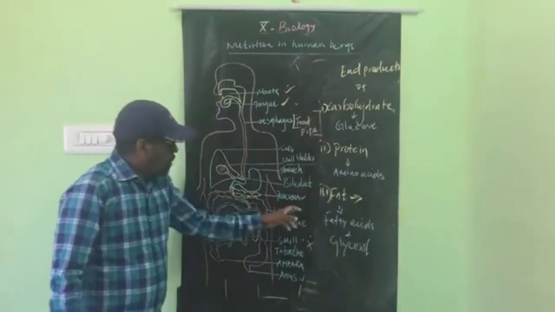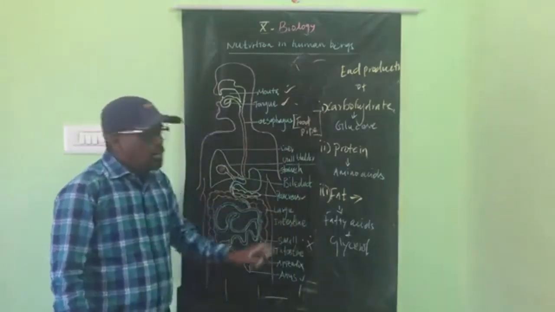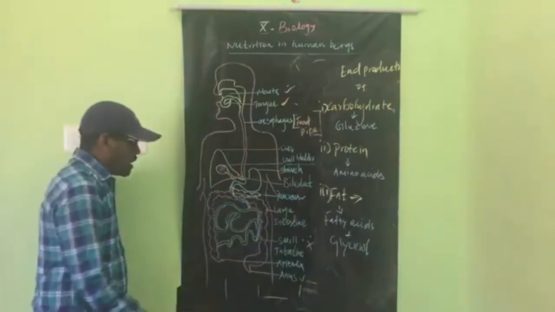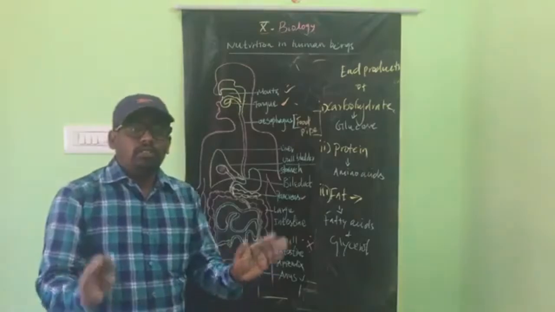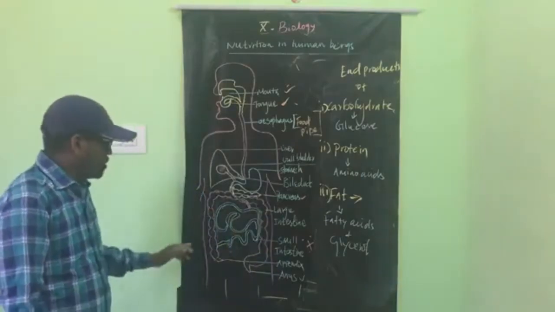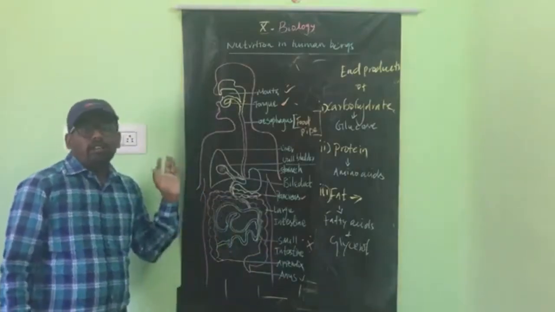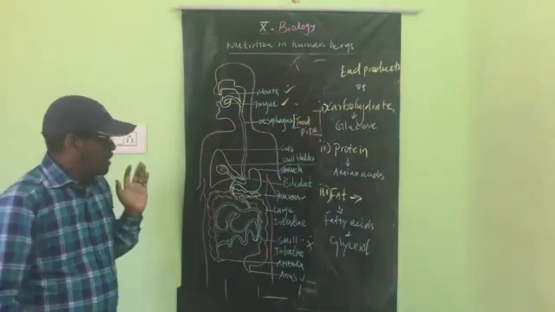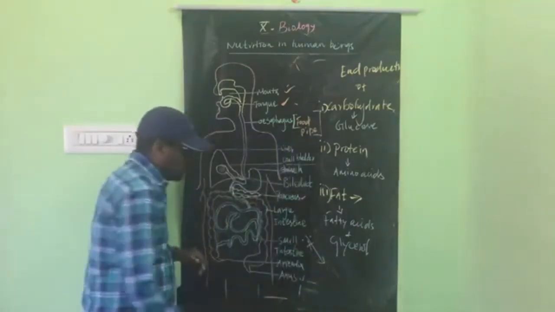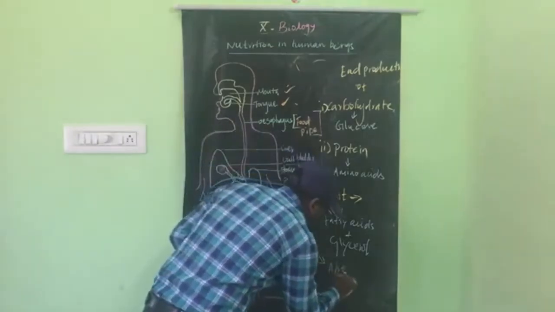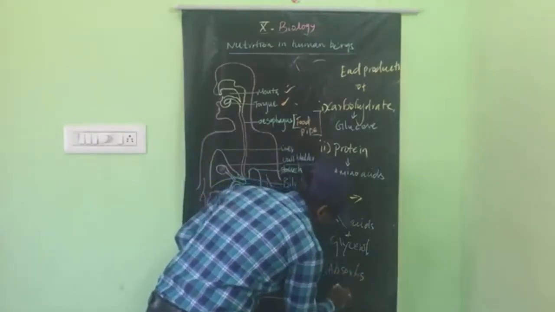Okay, so small intestine is over. Next one is the large intestine. So what is the large intestine? The undigested food particles are sent to the large intestine. The large intestine's role is to absorb water.